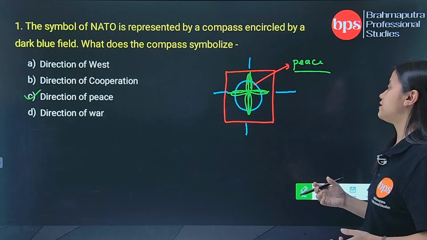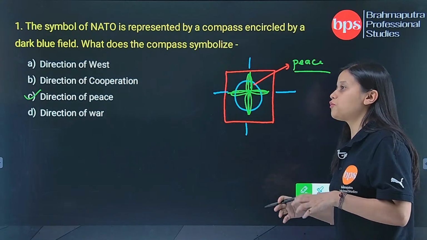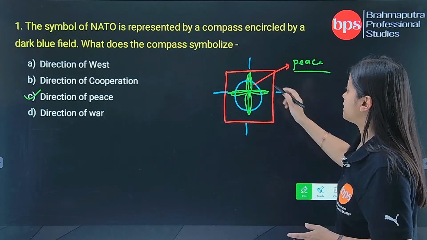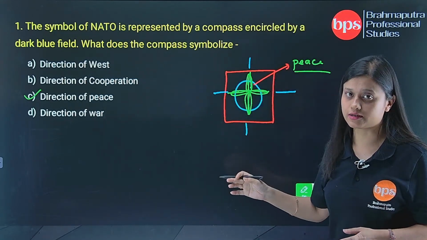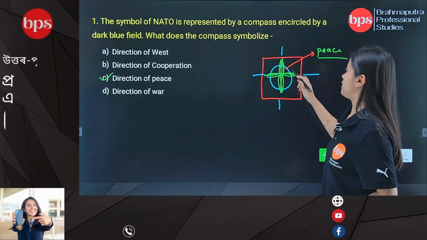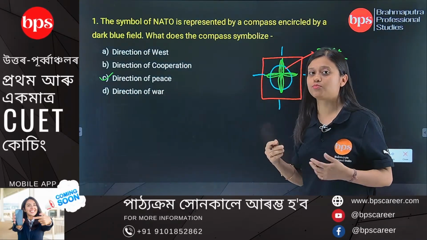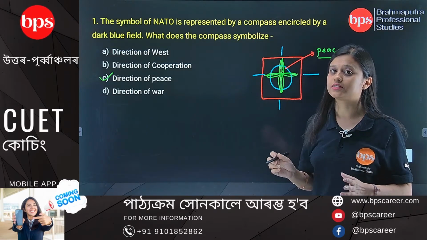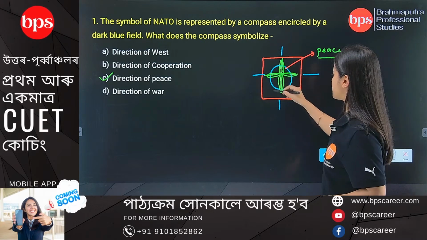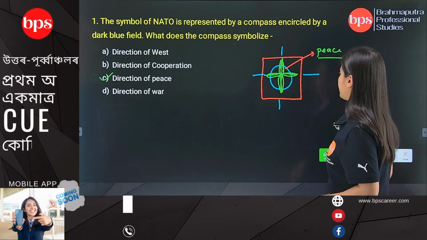If you go and look at the NATO symbol on the website, you will find that the background is blue, which represents the Atlantic Ocean, and then there is a white circle which represents unity among the members.